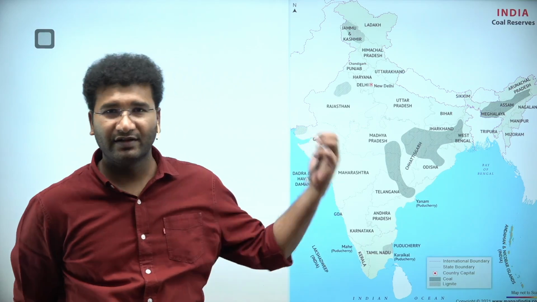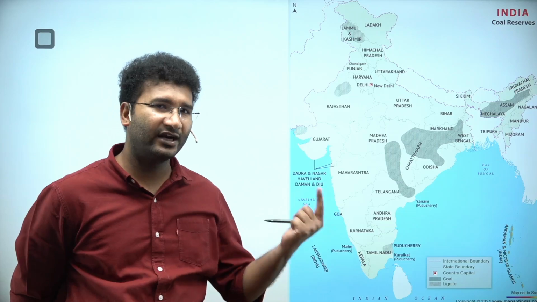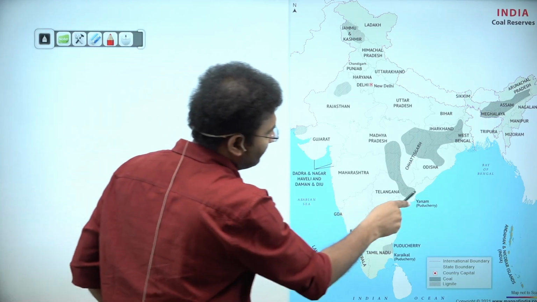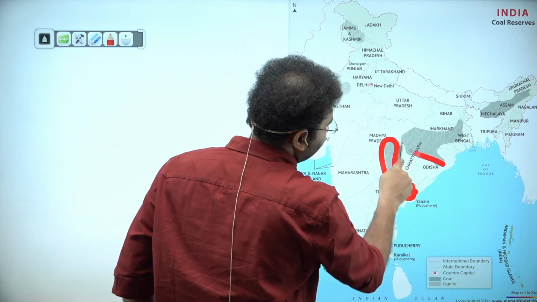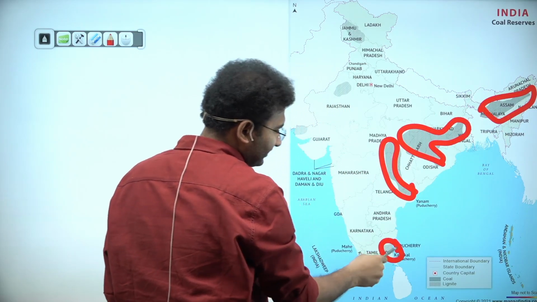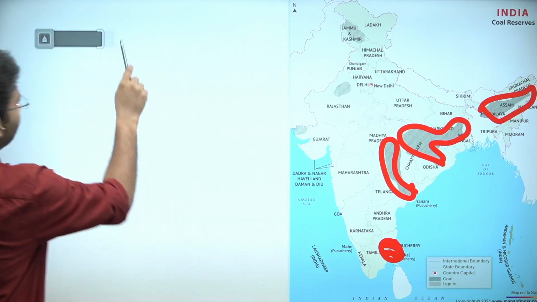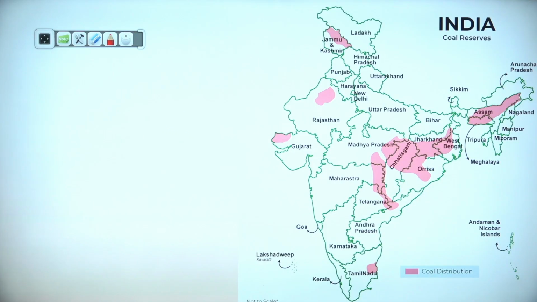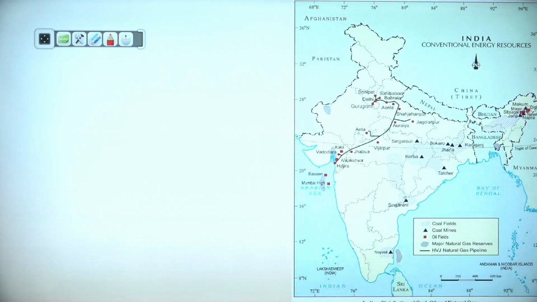So that's why we have chosen bituminous coal as the coal. Now where is it found? This bituminous coal is found in this region. These are the areas. Where is lignite coal? It is in Tamil Nadu, Neyveli. These are the areas where you are going to get the coal. These are some things. Coal reserves, very, very basics. This is what you need to know.